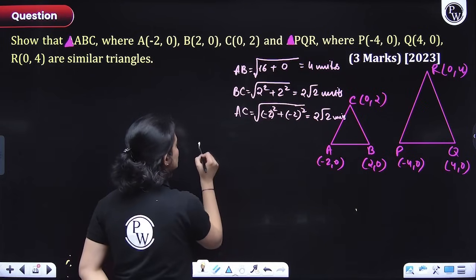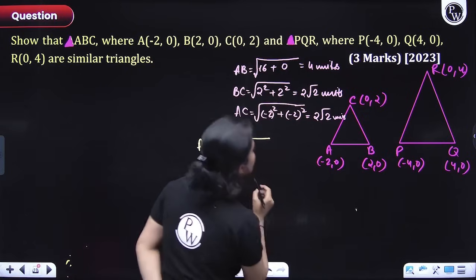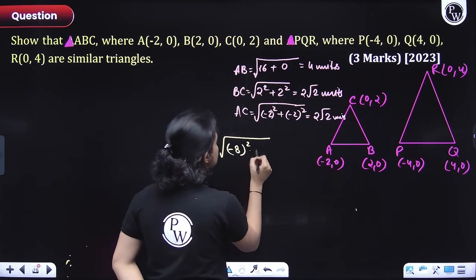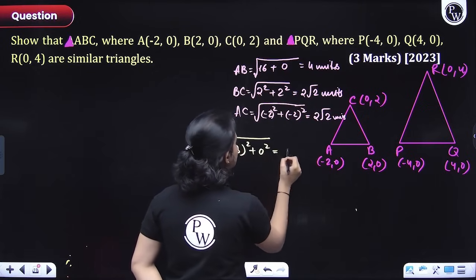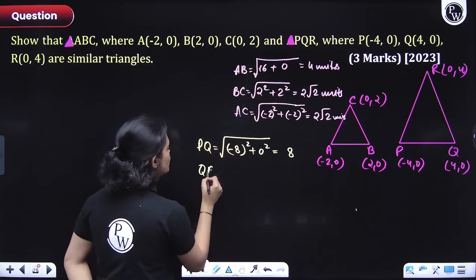So quickly let's do this. PQ is equals to what? It would be equals to negative 4 minus 4. So that would be negative 8 whole square plus 0 whole square. So that would be equals to what? It would be equals to 8. Simple, right? Now what would QR look like, everyone?